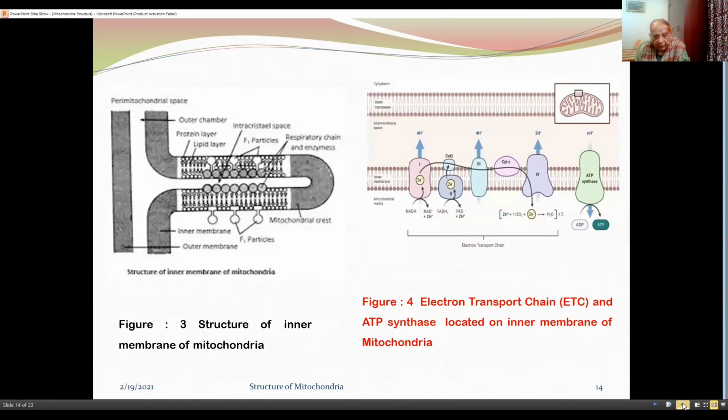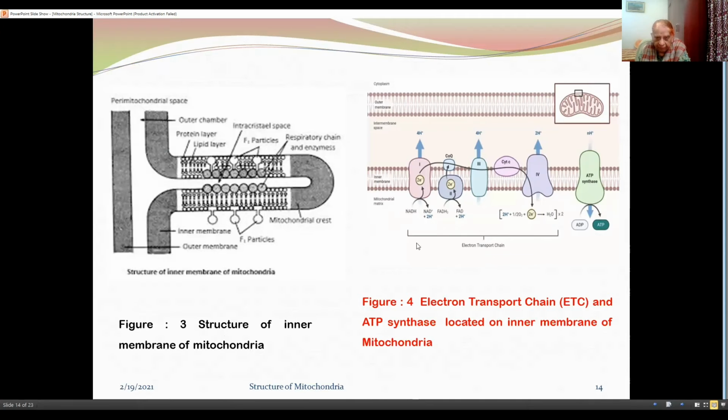Now in this slide we can see by figure 3 the structure of inner mitochondrial membrane, which expands as peg-like projection or cristae, and on it the various components of electron transport chain are embedded directly along with ATPase enzyme.